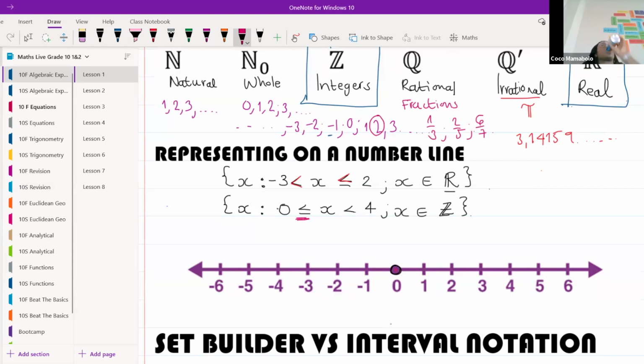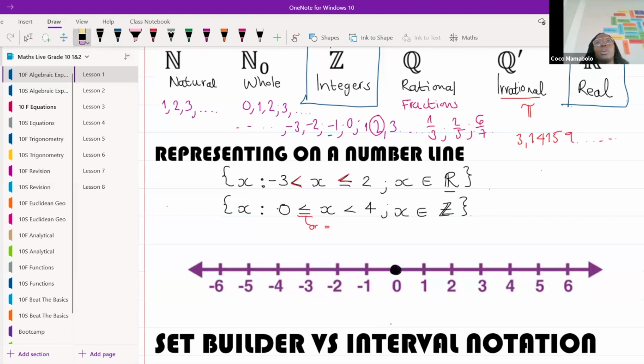Who remembers? For this one, it's closed. Not maybe, definitely closed. Because as soon as we see the line underneath there, remember guys, that line means or equal to. So as soon as we see that or equal to, we must close our dot. Okay, it must be closed.